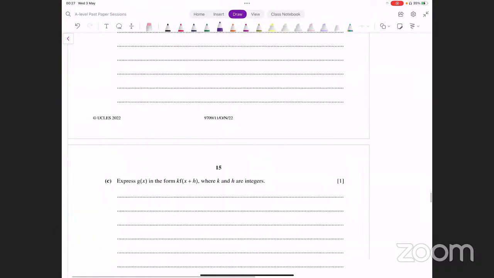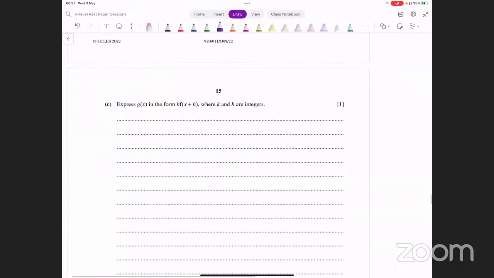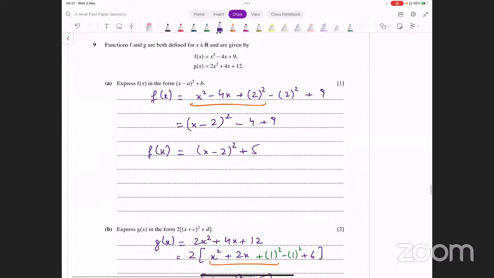Let's move on to the next part. Now it says express g of x in this form where k and h are integers. g of x को आपने f की terms में लिखना है कुछ. How do you do this? You have to think of some transformation of f of x that would convert it to g of x. f of x में कौन सी transformation करेंगे आप, तो वो g of x में convert हो जाएगा.